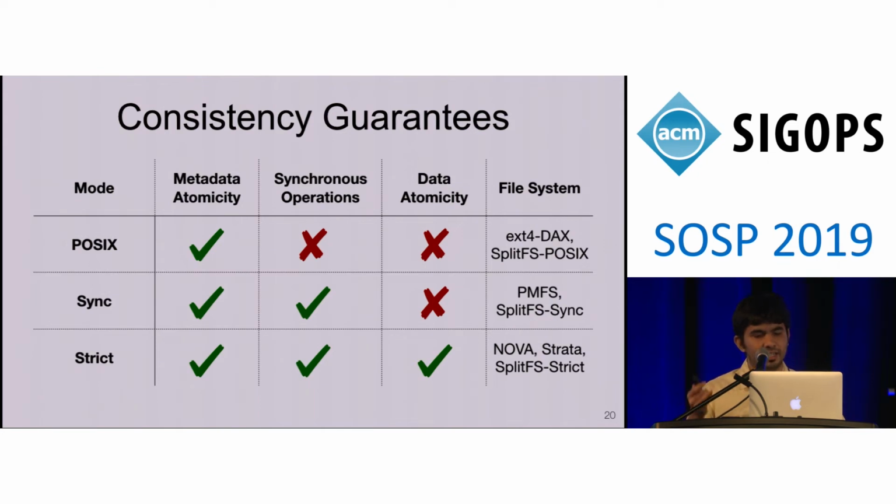The third guarantee is data atomicity, which is provided only in the strict mode. This means that all the updates and the appends are performed out of place, and you don't have a problem of partial writes or data corruption in this mode. The strict mode is the strongest guarantee provided by SplitFS, and it is similar to NOVA and Strata.